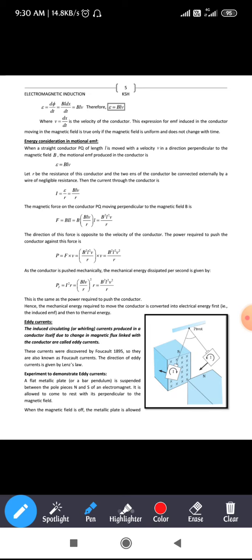As the conductor is pushed mechanically, the mechanical energy is dissipated per second. As you know, when we are moving the conductor mechanically, there is some amount of energy dissipation.